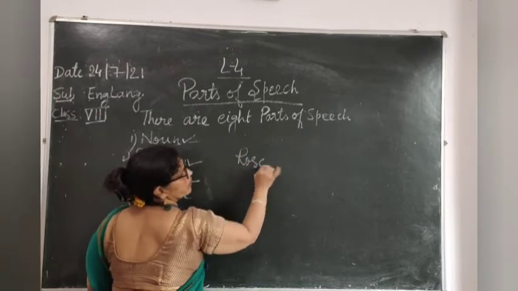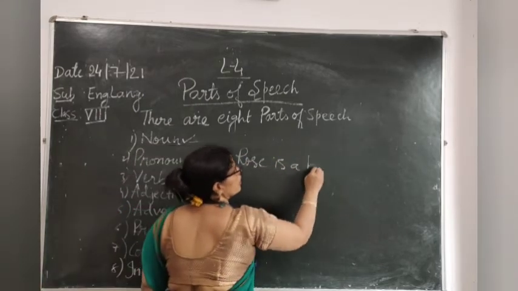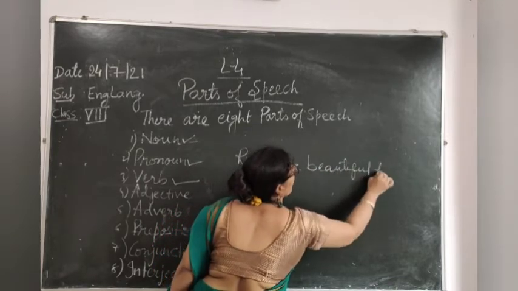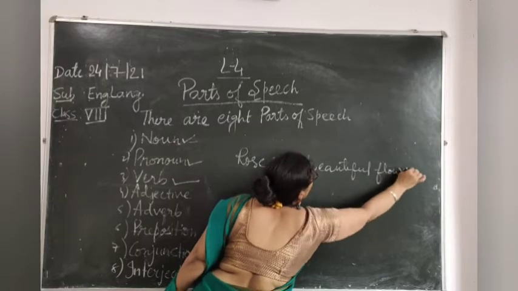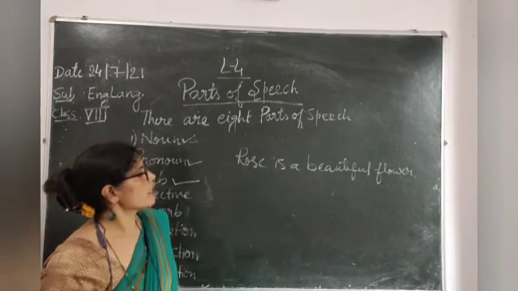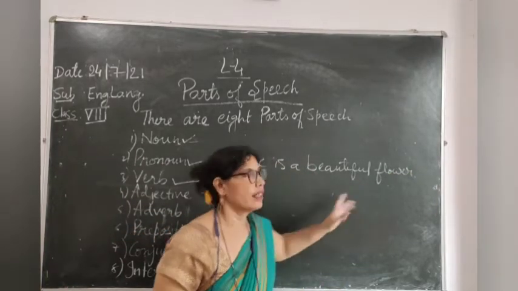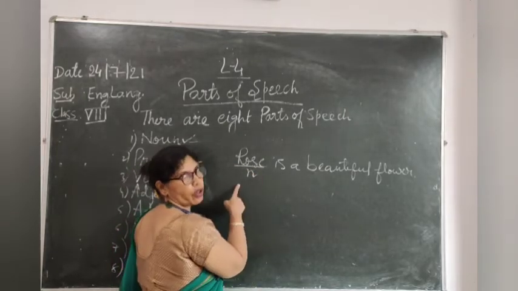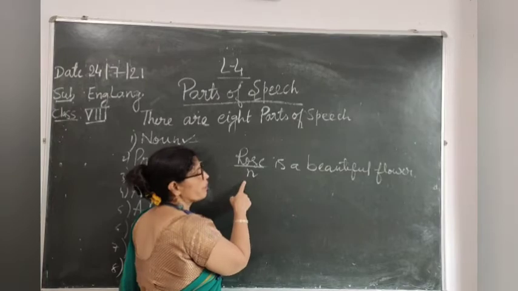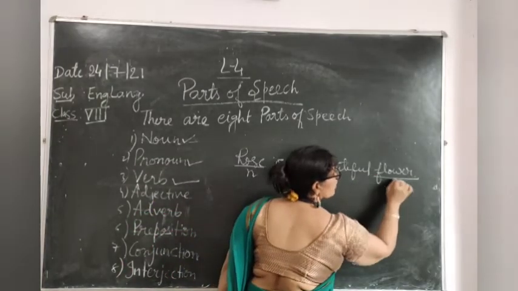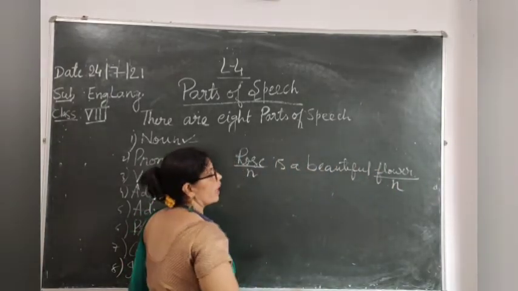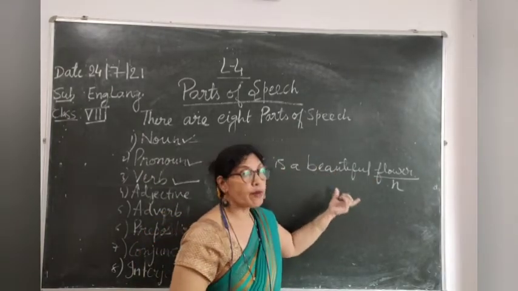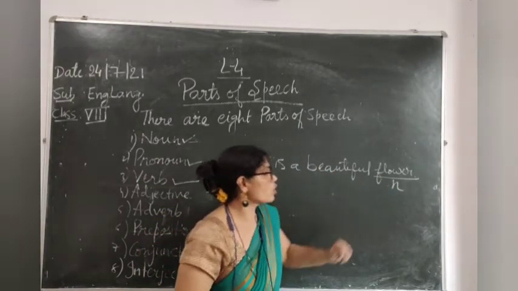Rose is a beautiful flower. See, what are nouns here? Rose is a noun. It is the name of a flower, and the word flower is also a noun. And the word which describes or says something about a noun is called adjective.